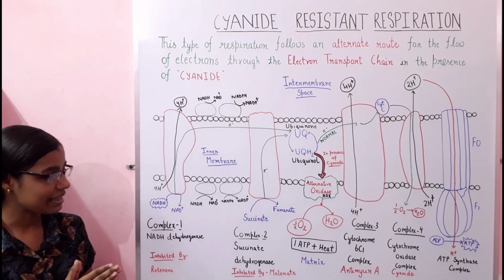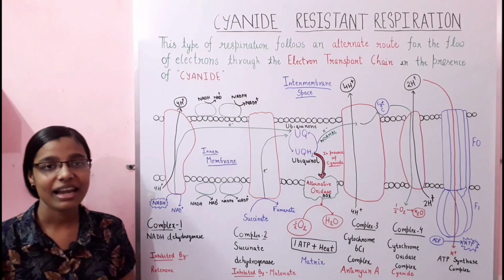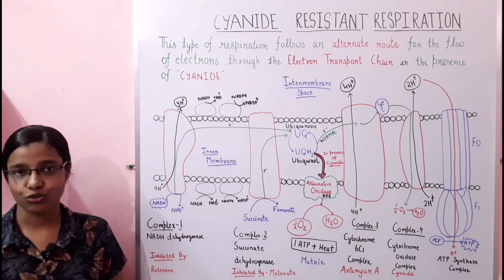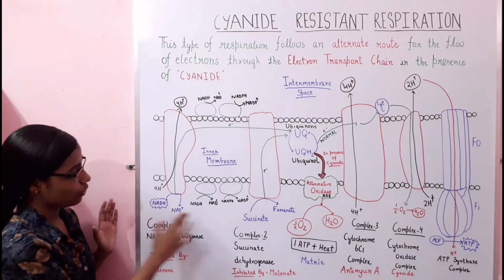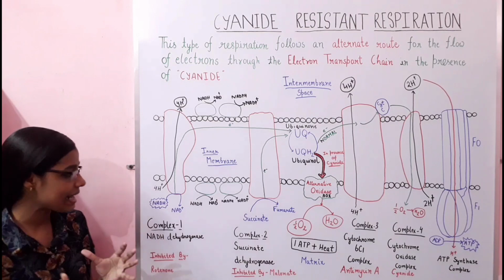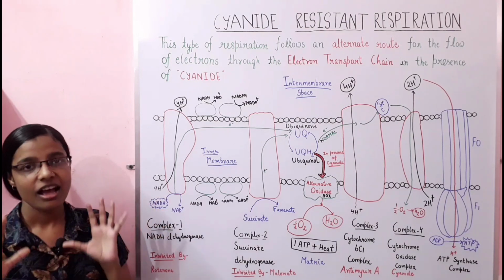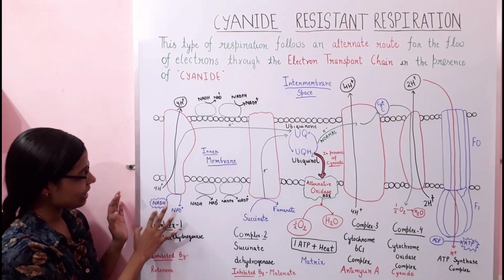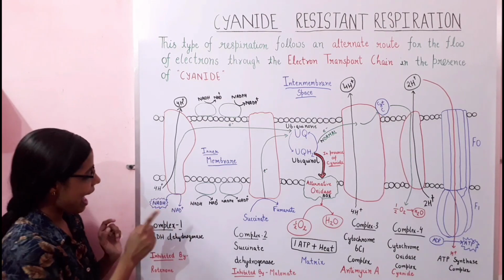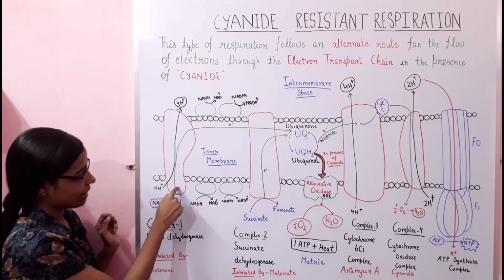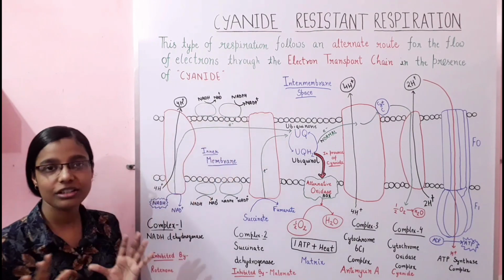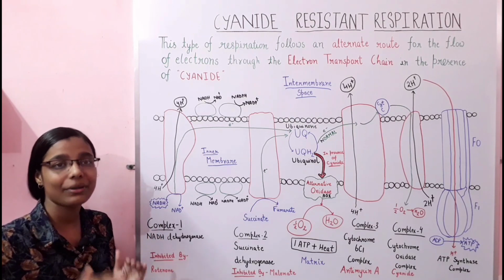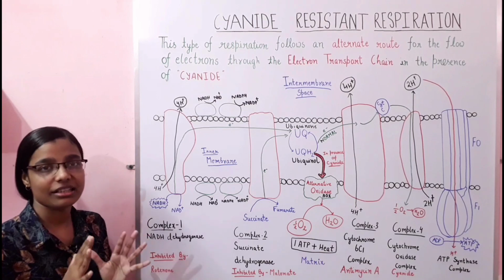The NADH as well as the FADH2 that were formed in the Krebs cycle are used in the electron transport chain. They undergo oxidation. When NADH is oxidized, it gets converted into NAD, and in this process some electrons are released that are transferred through different electron carriers. This is the normal electron transport chain that happens under normal conditions within the plants.